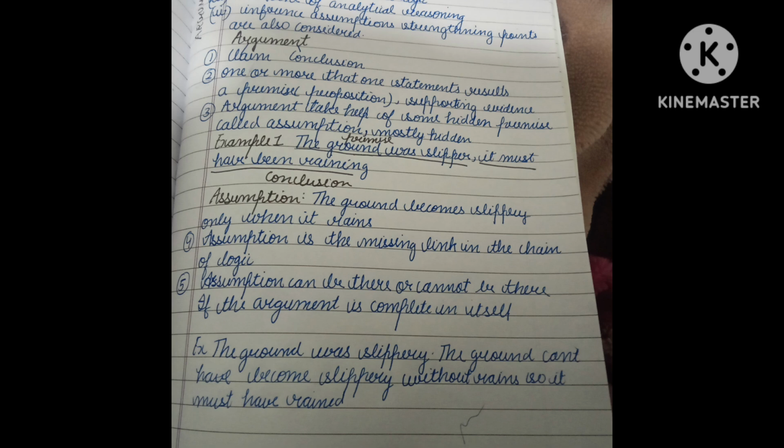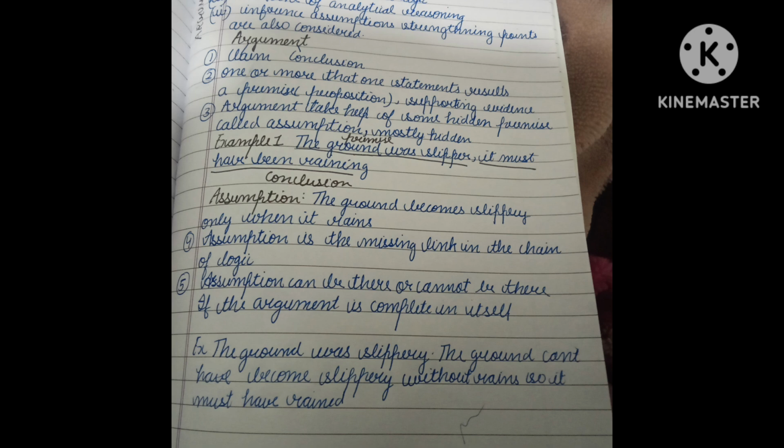Now let us move further. Assumption is the missing link in the chain of logic. So now you got to know that the ground was slippery, it must have been raining. When you are provided only with the statement that the ground was slippery, you get to know by your logic the missing chain behind it, that the only way the ground becomes slippery is that it had rained. And the thing that came into your mind just now is what the assumption is all about: the ground becomes slippery only when it rains. Now let us move ahead.